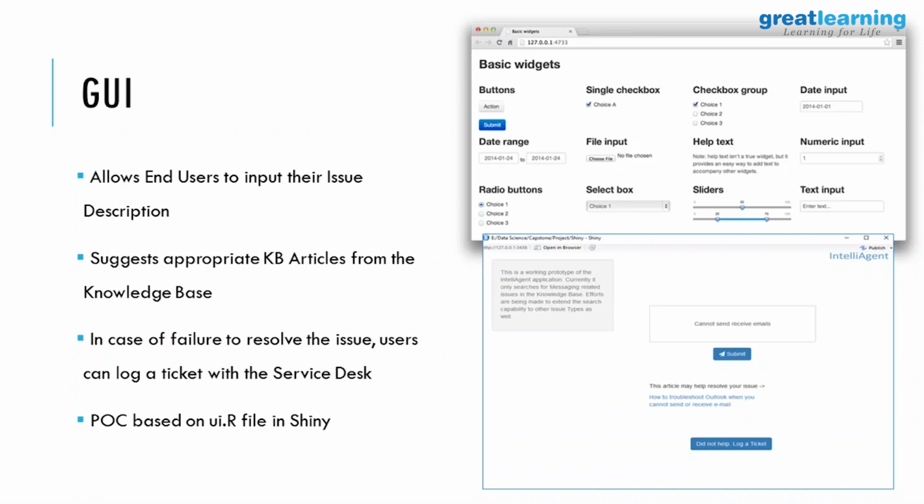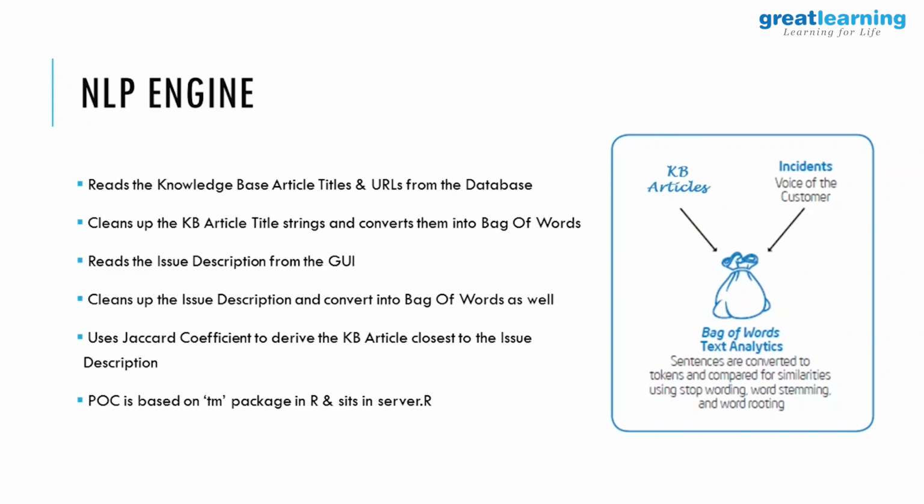And the other thing is that in case you don't find a solution for a ticket after you click the submit button, you can actually go and raise the incident straight away. You get an option to raise a ticket straight away here. Okay, so the NLP code, it's pretty basic. It sits in the server.r file, and that's where all the processing happens.